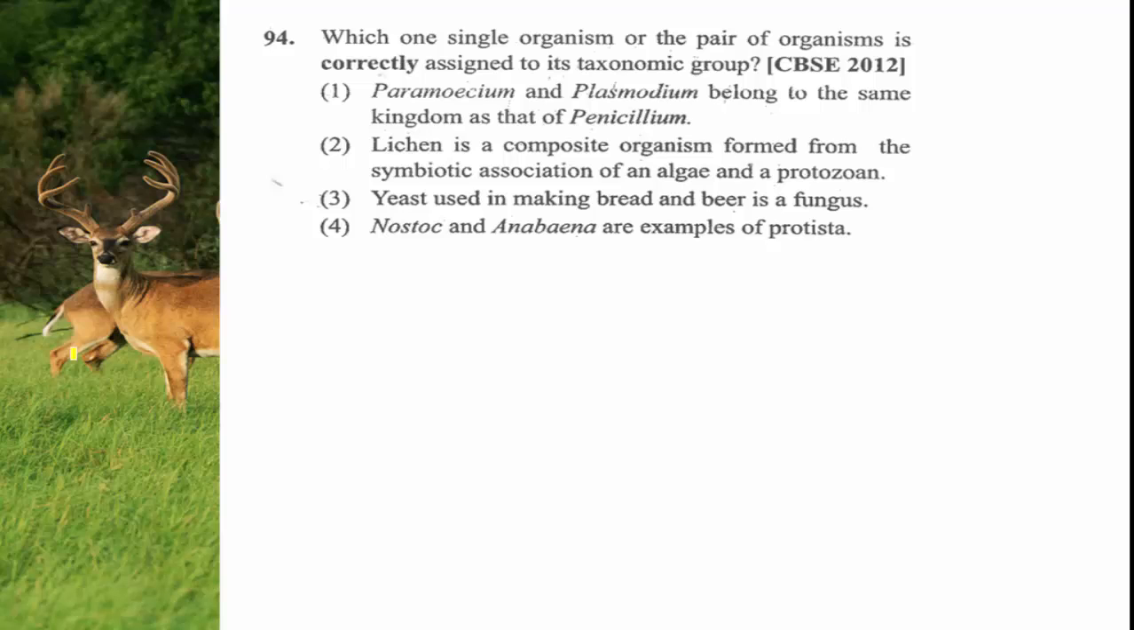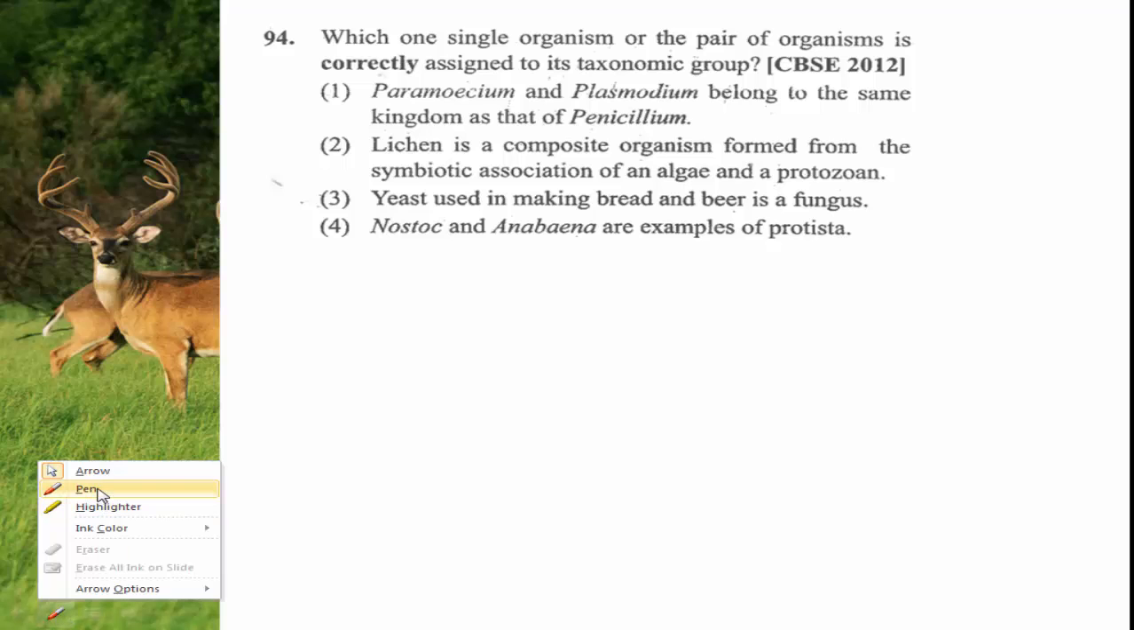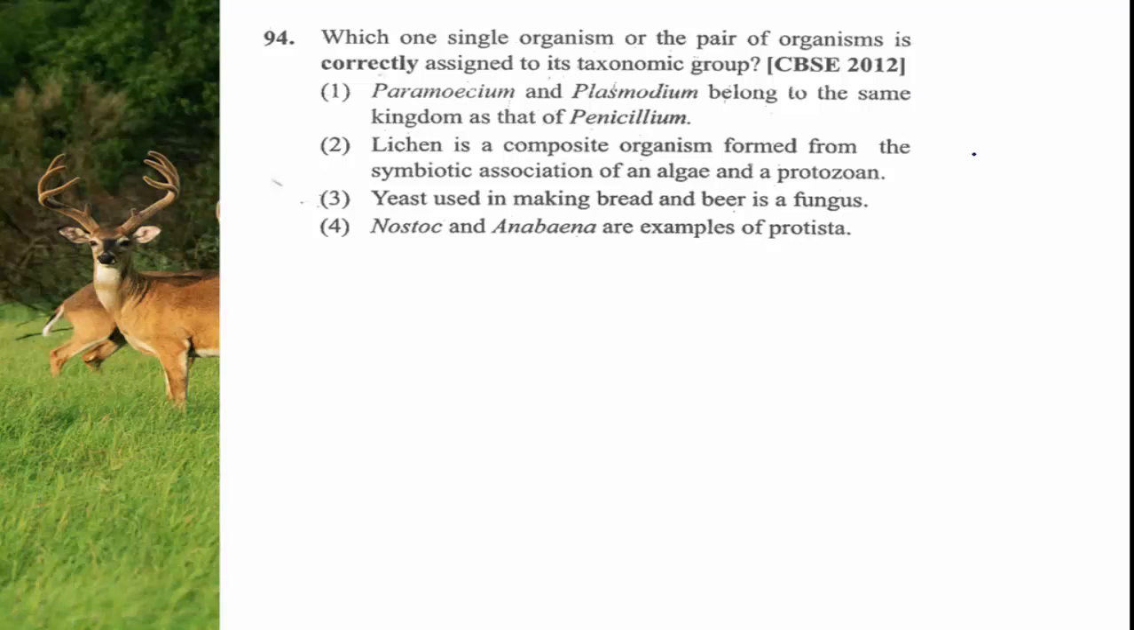Lichen is a composite organism formed from the symbiotic association of algae and protozoan. Is it right or wrong? One word is correct in the given statement. Lichen is a composite organism. Yes, it is right. And it is a symbiotic association between algae. It is also right. But what comes next? Algae and protozoan. No. Algae and fungi. Algae and fungi, they unite to produce the lichens.